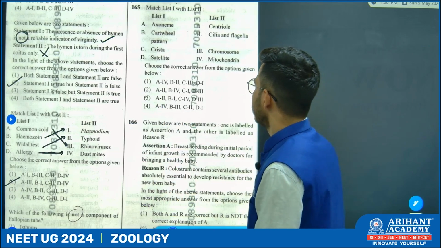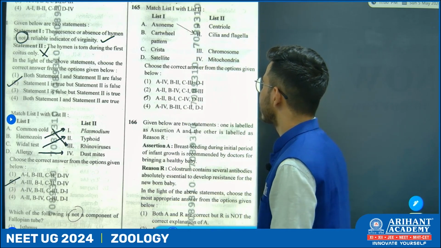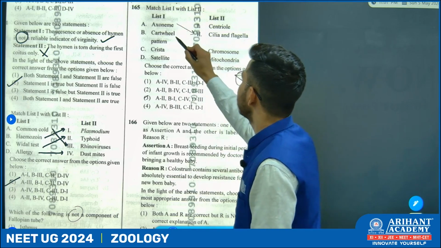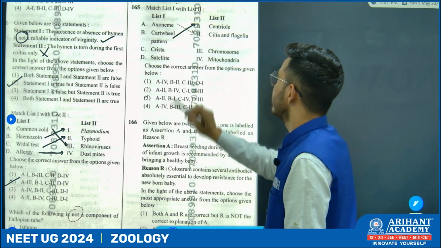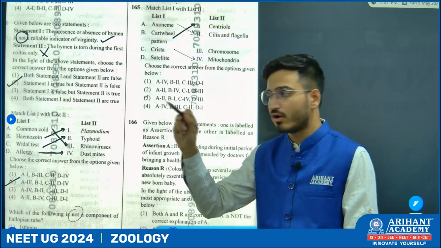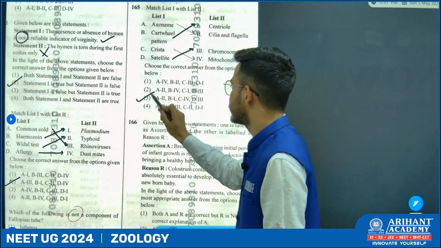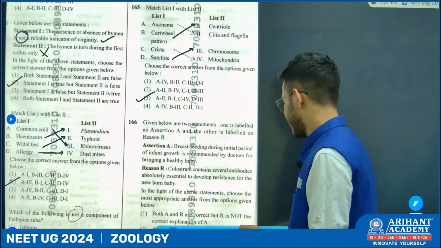Now, axoneme is present in cilia and flagella. Cartwheel pattern is observed in case of centrioles. Cristae are formed from the inward folding of mitochondria, while satellites are present on the chromosome. So, option 3.